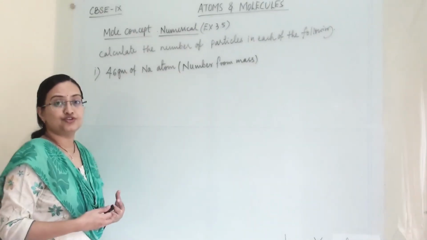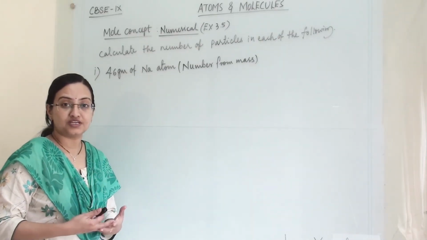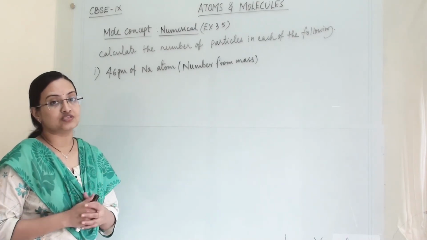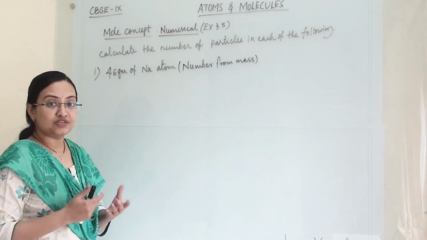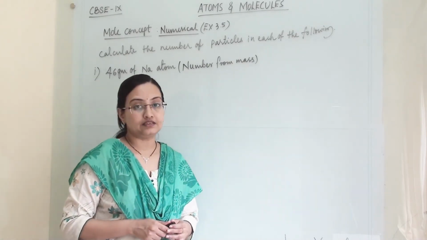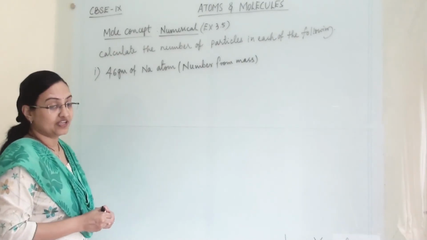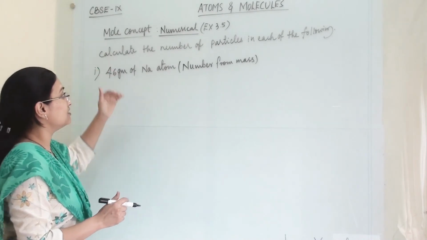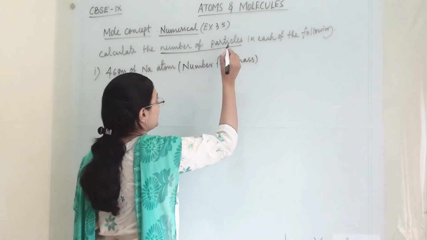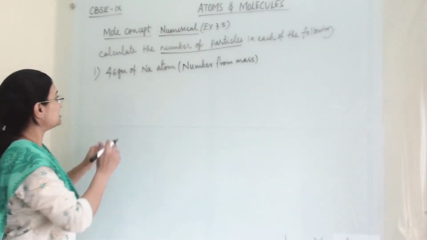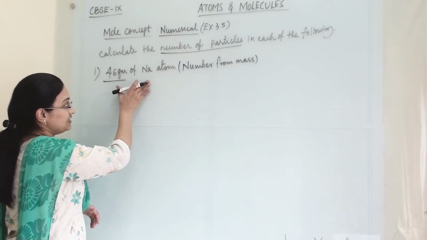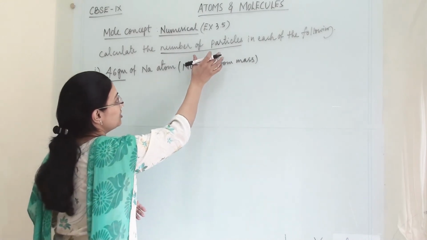In my previous videos we have discussed 2-3 numericals and we have learnt how the mole concept will work. If you have missed those videos, I have posted a link in the description. So this is a solved example from the textbook, example 3.5. In this we are going to calculate the number of particles. The first is 46 gram of sodium atom.